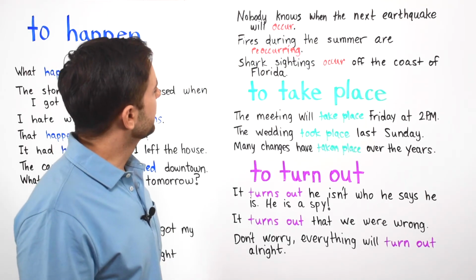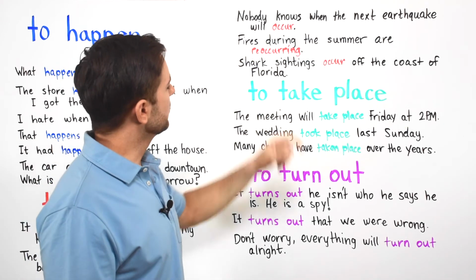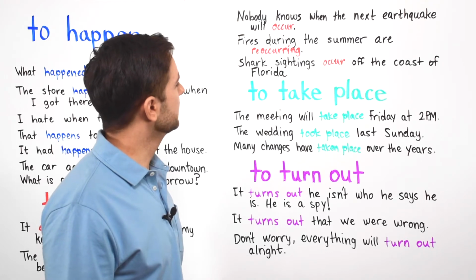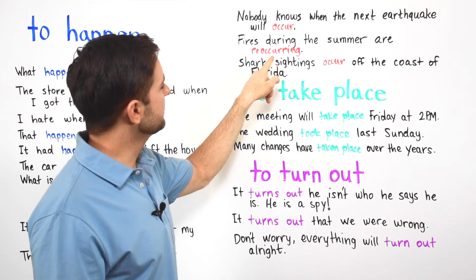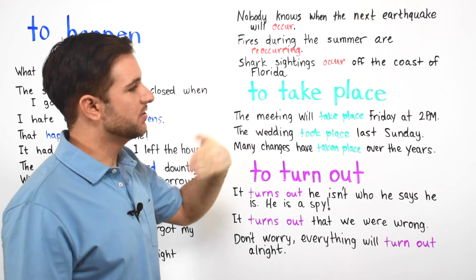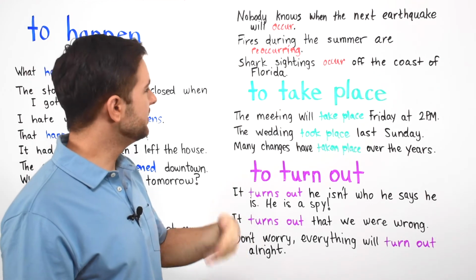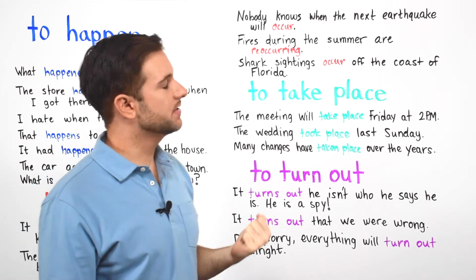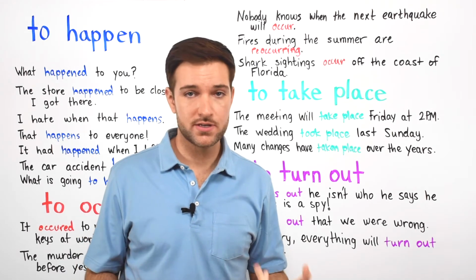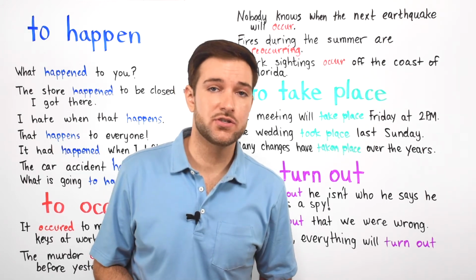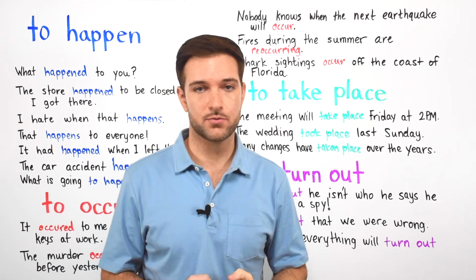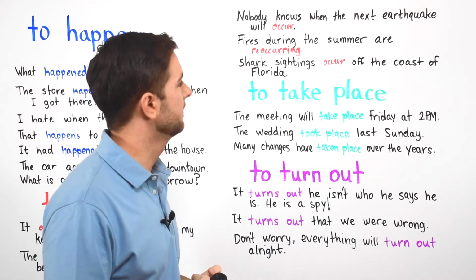All right, next. Fires during the summer are reoccurring. So in this case, we're not using it as a verb. You can see that we have RE, which is talking about repetition. Now, you'll see this word, reoccurring. It's used to describe something that happens over and over and over again. So that's why we say reoccurring.